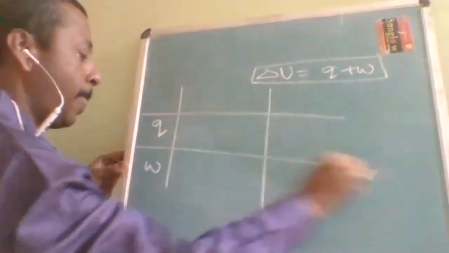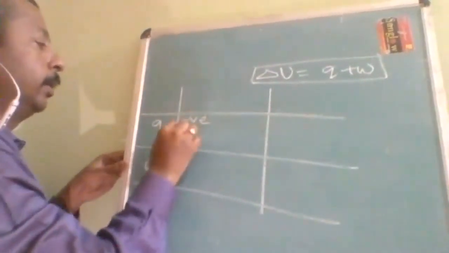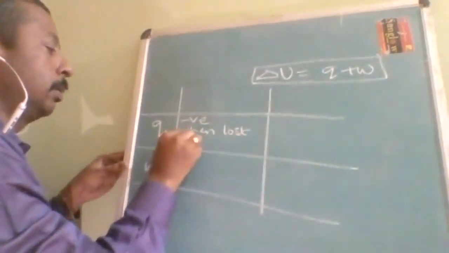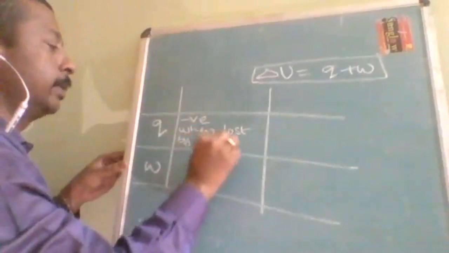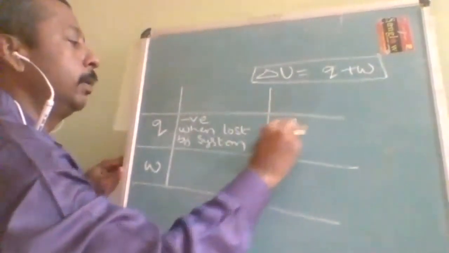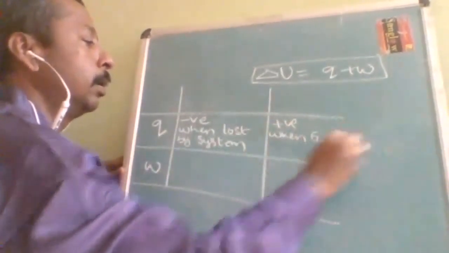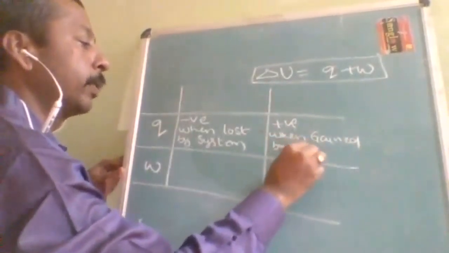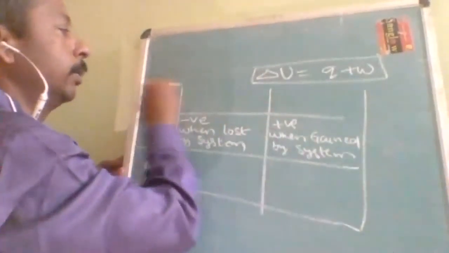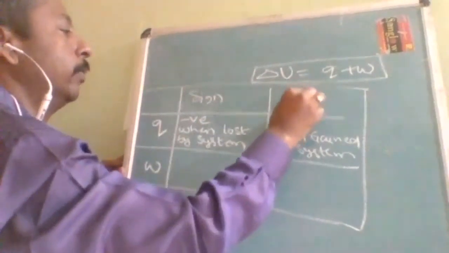q will be negative when heat is lost by the system, that means an exothermic process. q will be positive when heat is gained by the system, that is an endothermic process. If a process is endothermic, what sign do you have to put here?